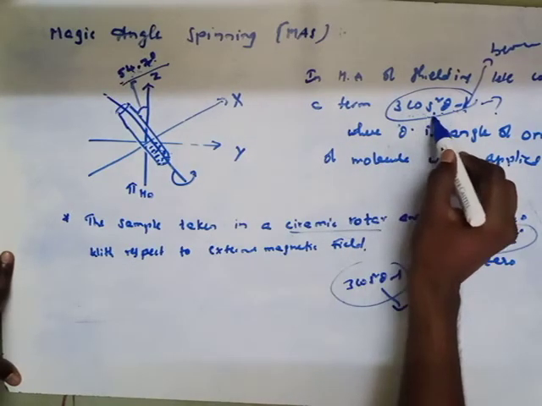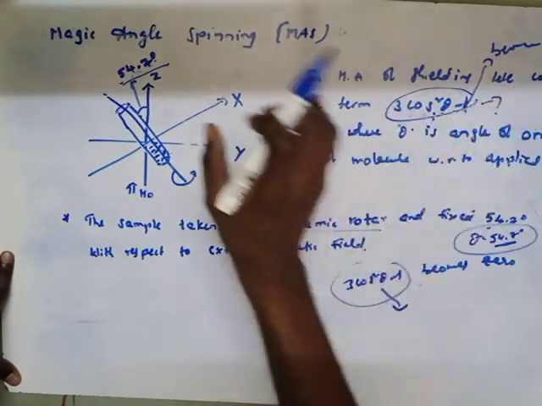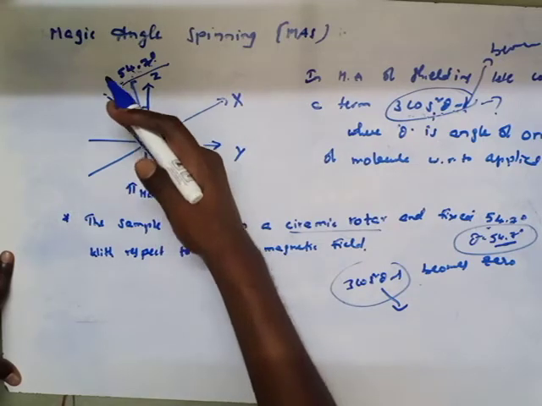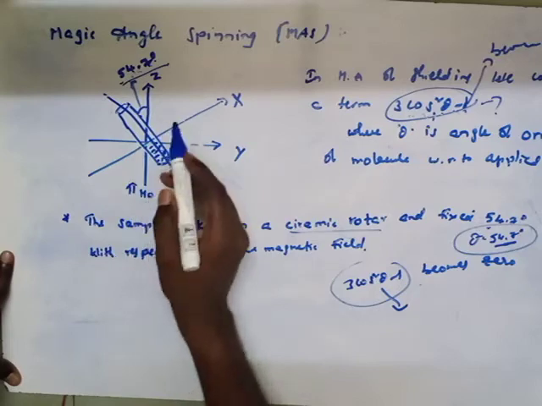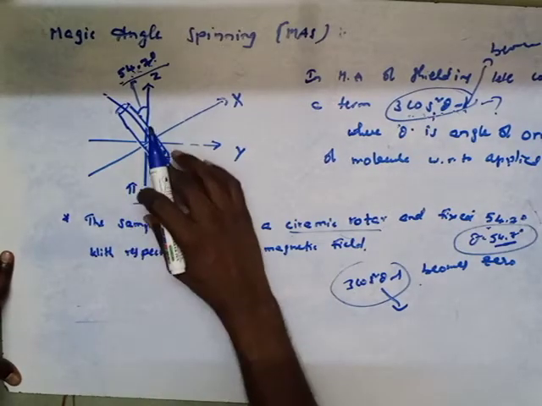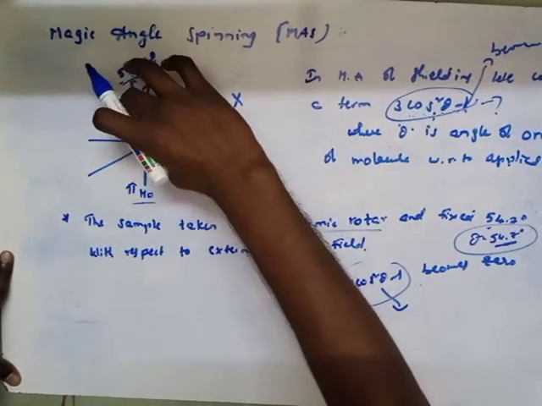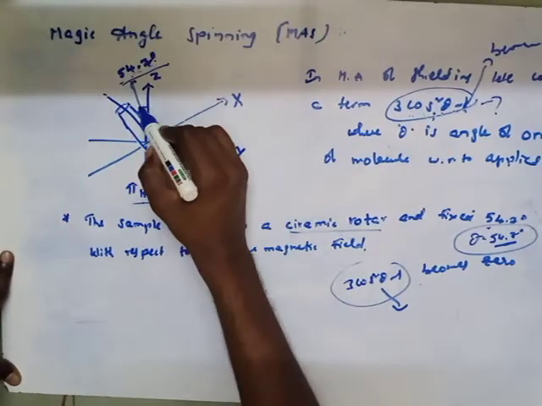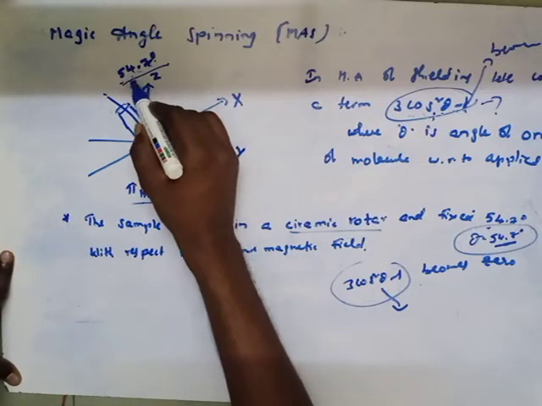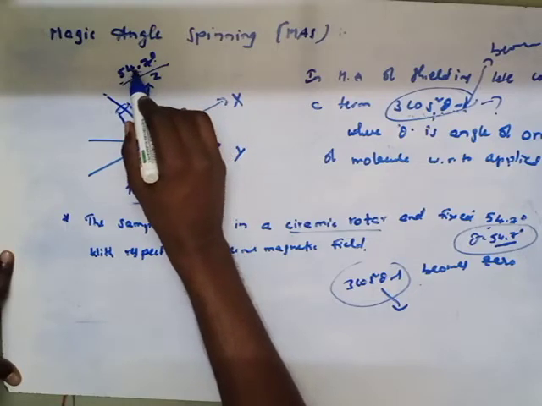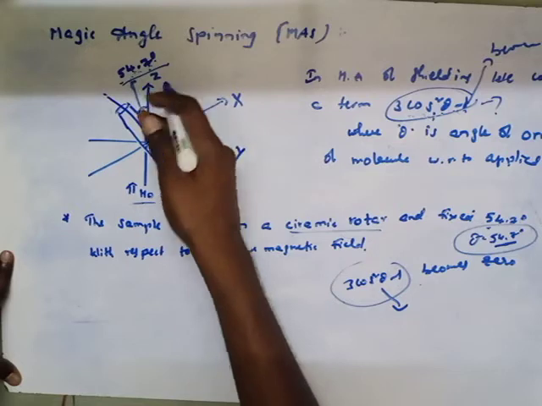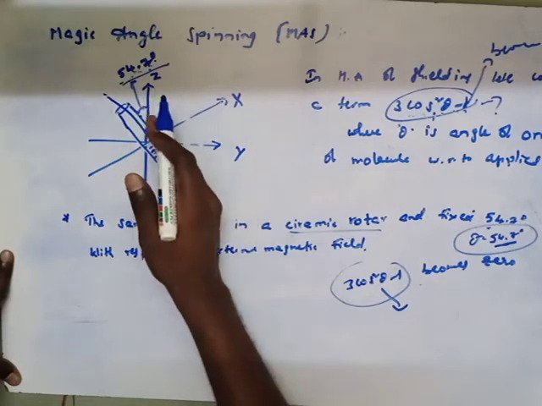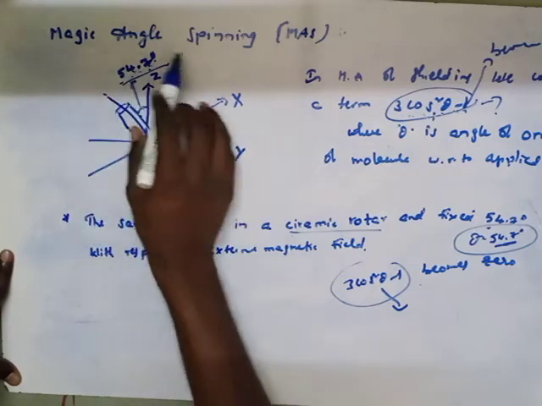So if the sample is taken in the ceramic rotor and set into the applied magnetic field with theta equal to 54.7 degrees, then only the magnetic anisotropic effect will be eliminated. And this is the technique of magic angle spinning.